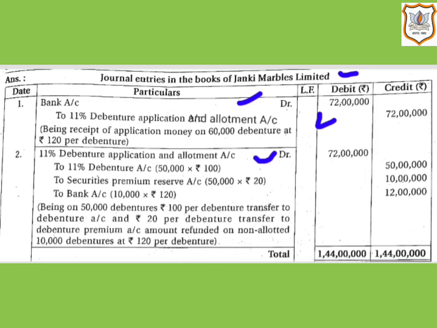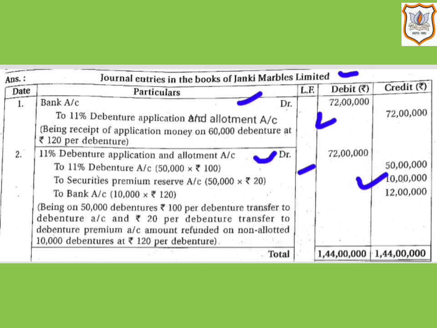11% debenture account will be credited with the amount of application money on the allotted debentures, that is 50,000 debentures multiplied by rupees 100, that comes to 50 lakh. And security premium reserve account will be credited by rupees 10 lakh, that is 50,000 debentures multiplied by rupees 20. Rupees 20 is the premium per debenture.